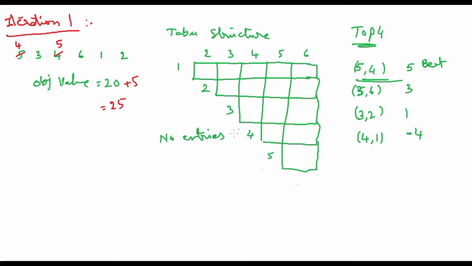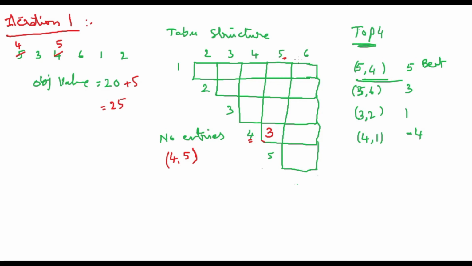Yes. Now what will happen? 5 and 4 are already done, and we have obtained the best result. So now the 4, 5 operation cannot be done. Okay. Now where is 4, 5? Yeah, this is 4 and this is 5, and here we need to write the number of iterations. So up to 3 iterations we cannot change this. Okay, now I can say that 4, 5 is in taboo. Now this is iteration 1.